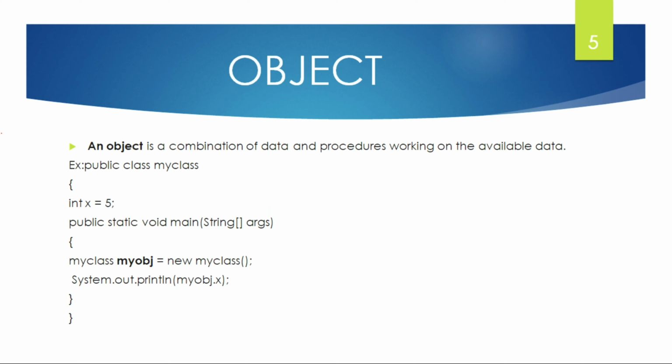Now let us discuss what an object is. An object is a combination of the data and the procedures working on the available data. A class consists of some data, and the data is used by the object, which combines the data and the procedures and makes the process that is needed by the class. Here we have a class named my class, and it has some data, x is equal to 5. This data is used by the object.